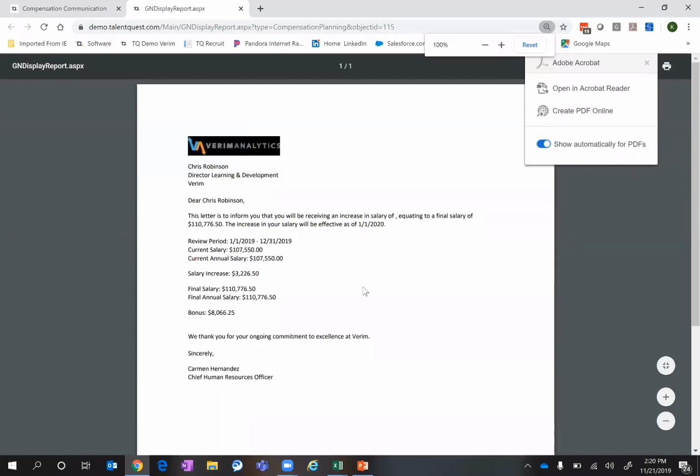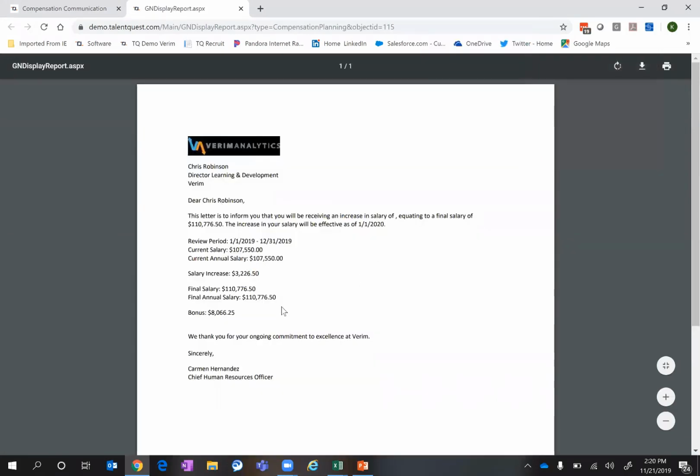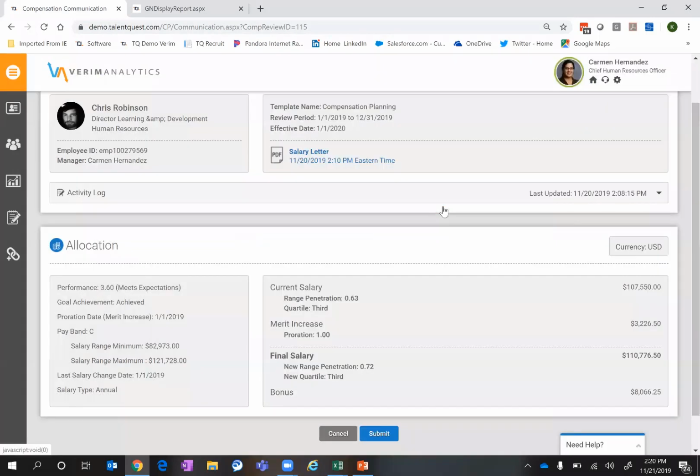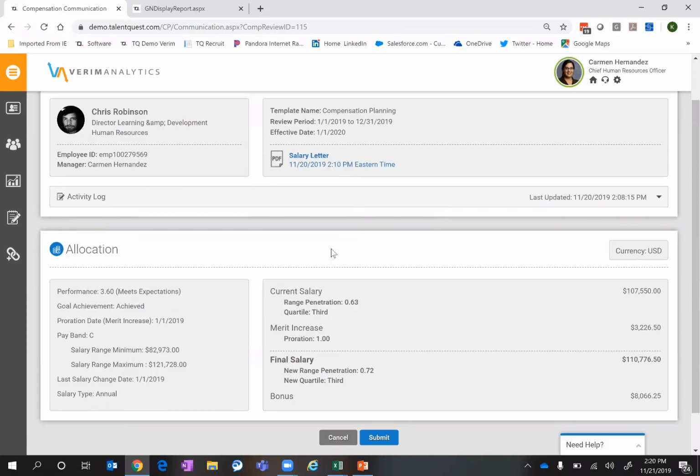The system also can produce, as we can see here, a salary letter, as I mentioned earlier, so that salary statement that is something that's designed to be communicated and shared with the employee, again, summarizing the review period, their current salary, their increase, their new salary, and any bonus amounts. So as you can see, just giving me the specifics and details around that particular information. So very nice. As you notice in that salary letter, it didn't include any of the merit increase amounts, the pay band information. So that's part of the configuration as well.